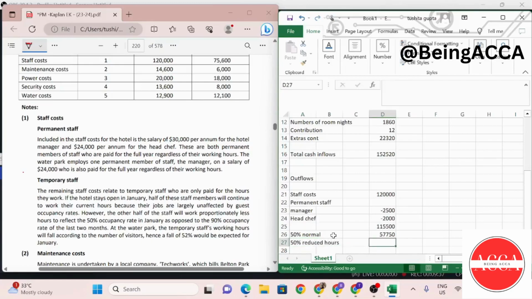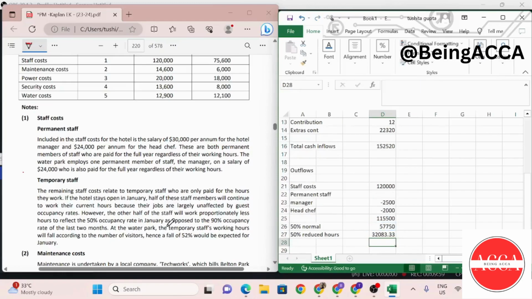So this is going to be, now the reduced hours is going to be in proportion, as it is mentioned over here, this is going to be in proportion to the occupancy. So earlier we were having 90% occupancy and now it is 50%, so it will be 50 by 90 reduced according to the occupancy, right? So this is how we find out the remaining reduced hours.